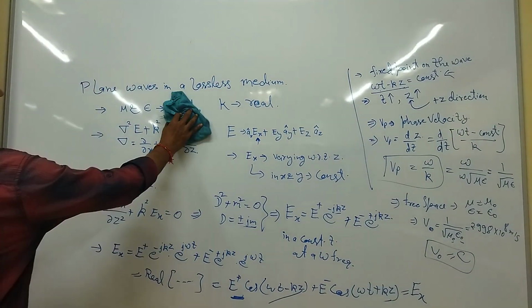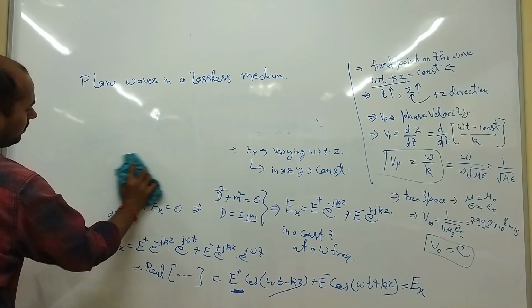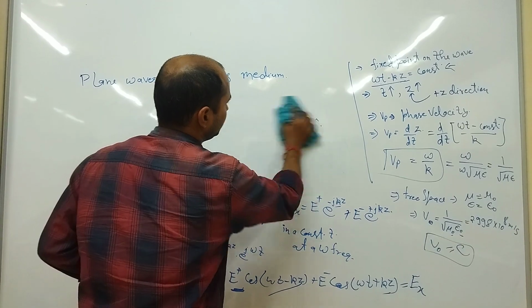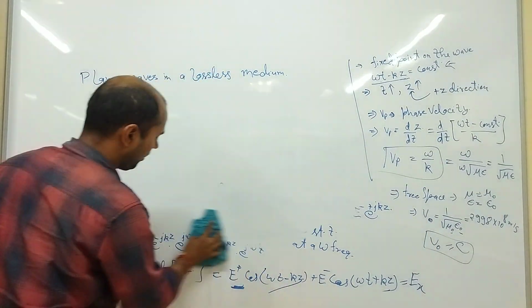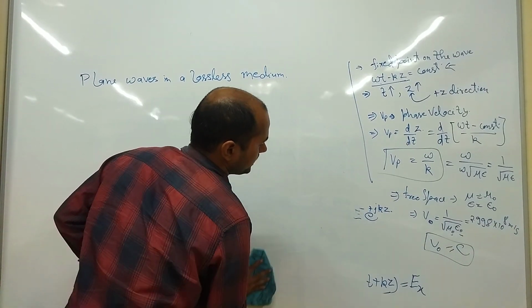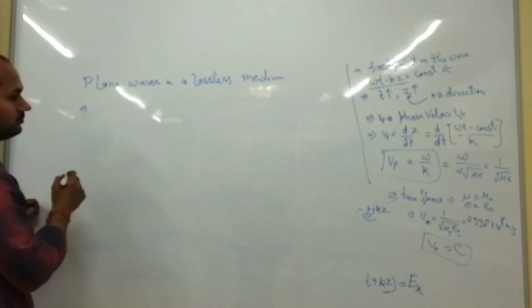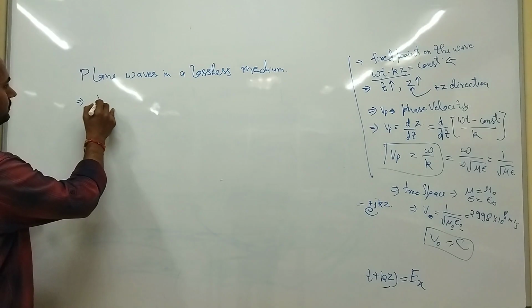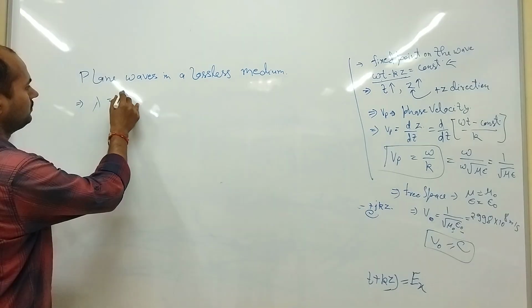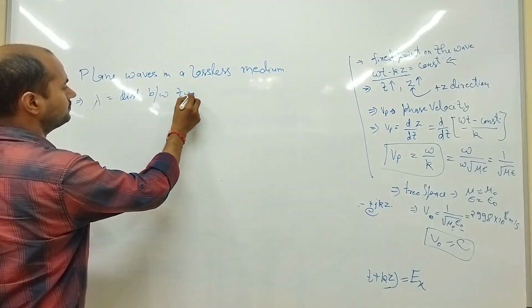Now we will see lambda. What is wavelength? Wavelength is the distance between two consecutive maxima or minima, or the same phase point. So lambda is the distance between two maxima.